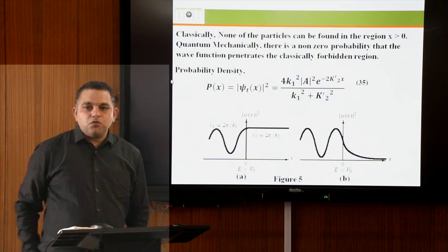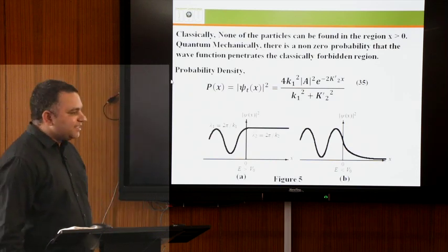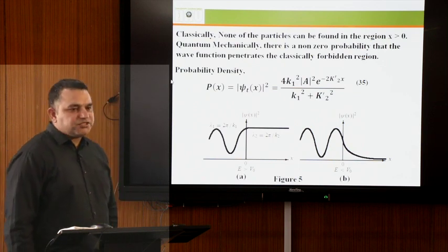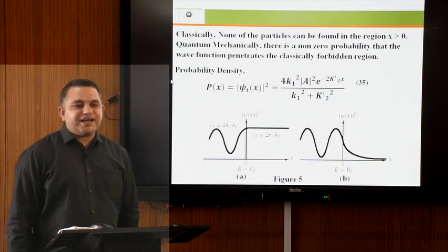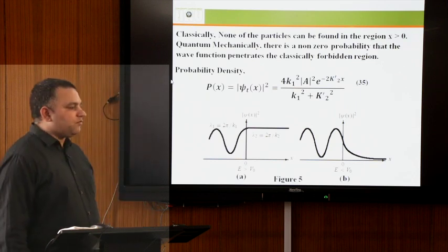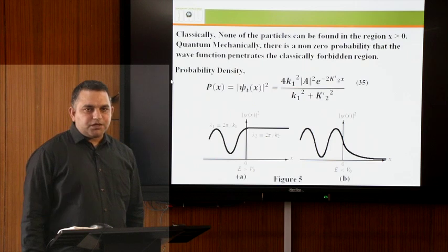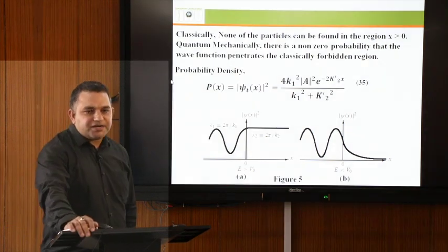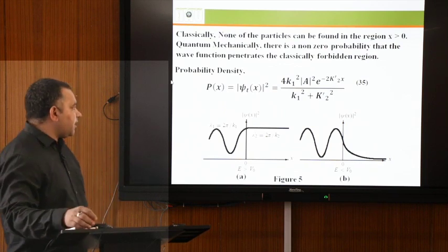So quantum mechanically, if the energy of the incident particle is less than the potential height, we can still have a transmitted wave function in the classical forbidden region. According to quantum mechanics, the particle can penetrate into region second.